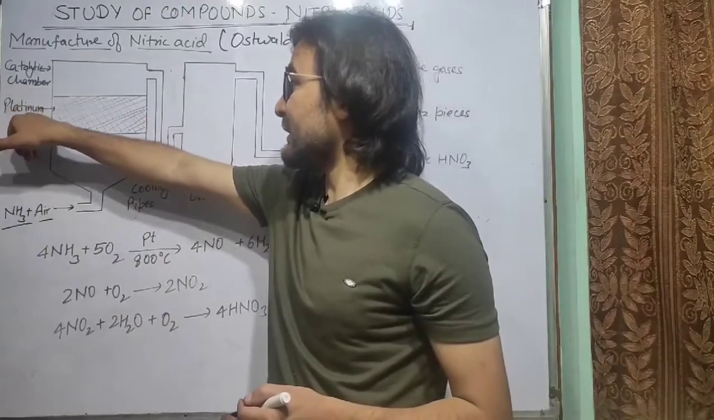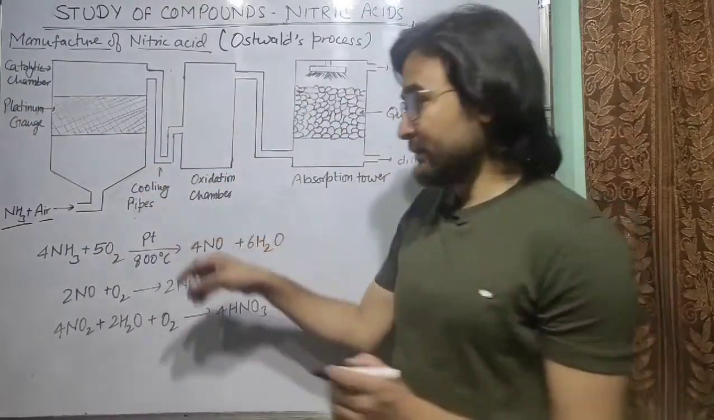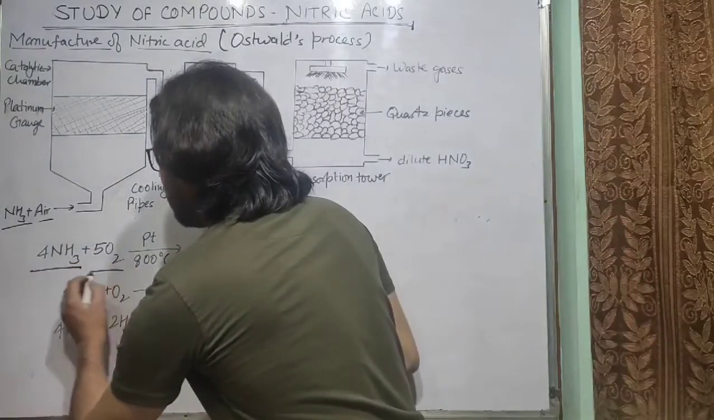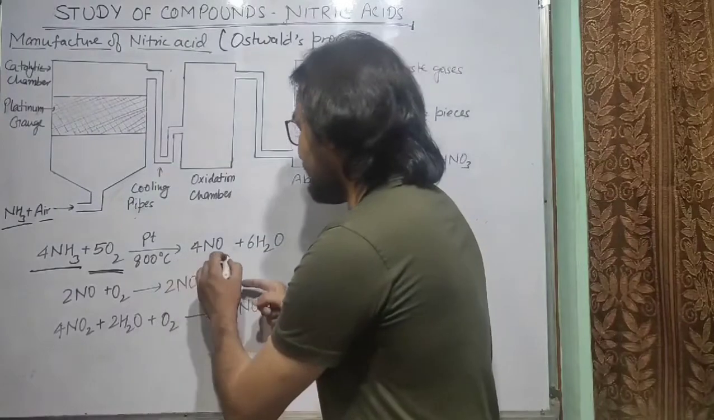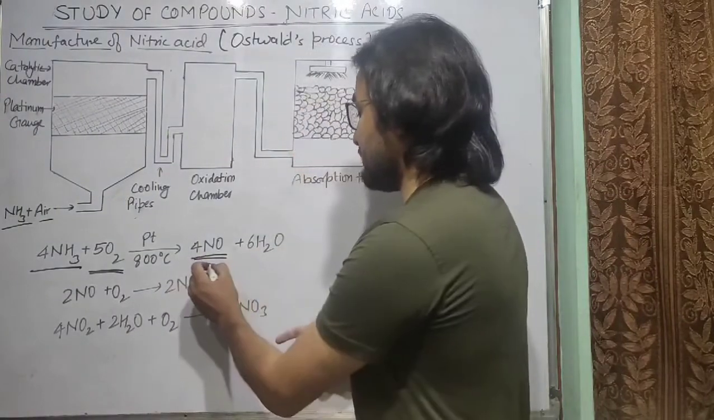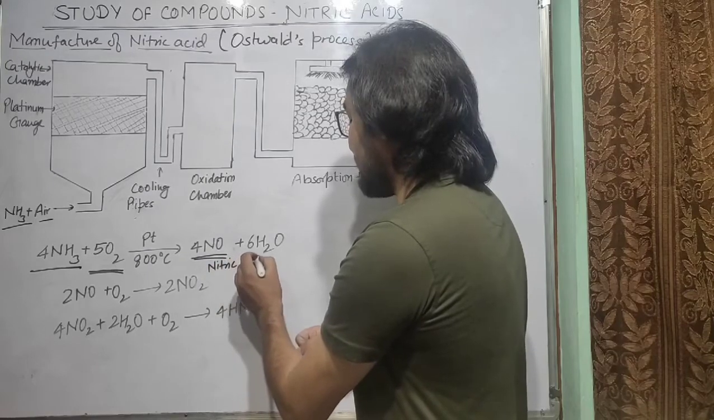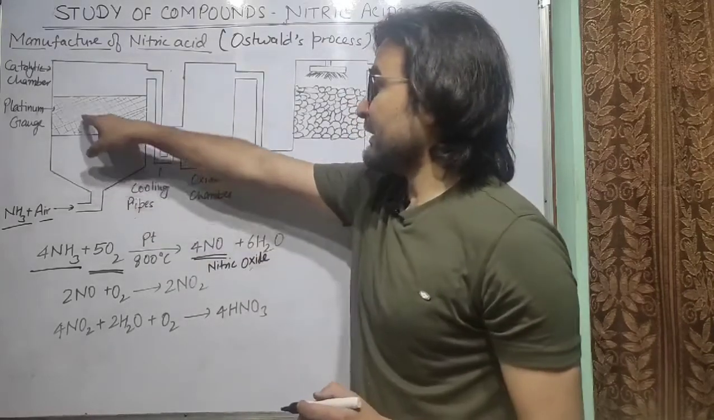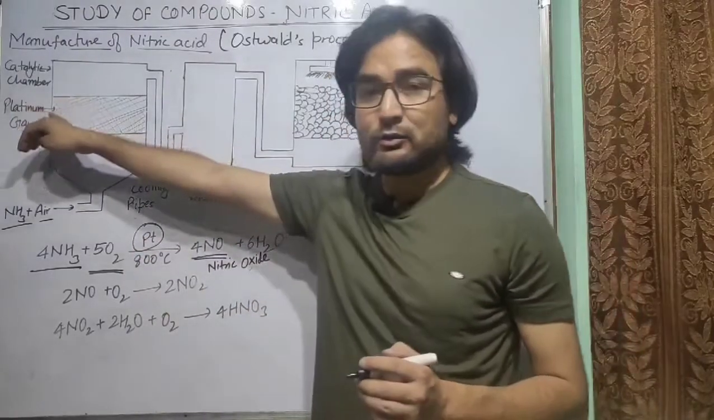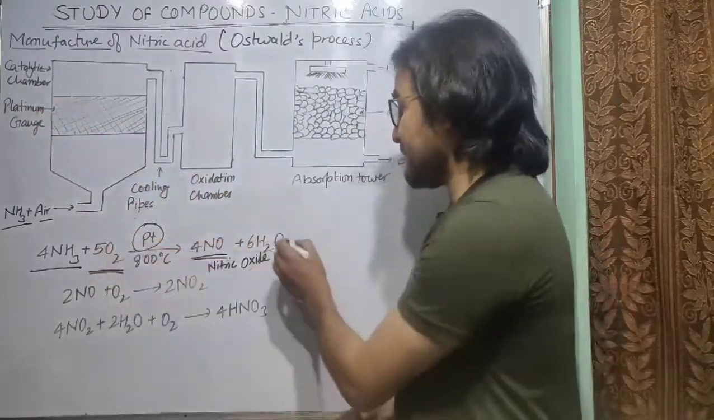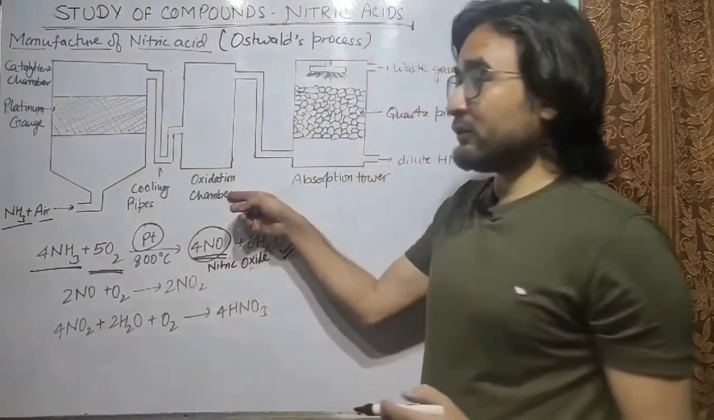In the catalytic chamber we have platinum gauge, and in the presence of platinum, ammonia reacts with oxygen present in air, and it will form nitric oxide. So nitric oxide is formed in the first step. You can see platinum gauze. Platinum is used as a catalyst, so that is why it is known as catalytic chamber. In the catalytic chamber, this reaction will take place. So we have nitric oxide here.